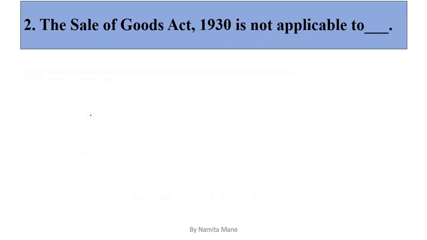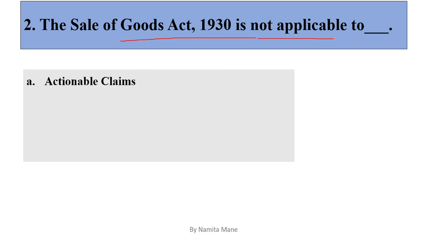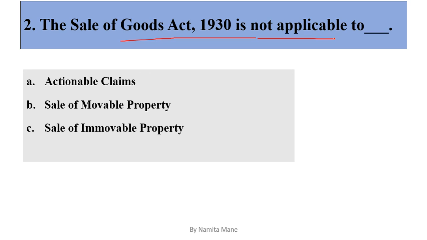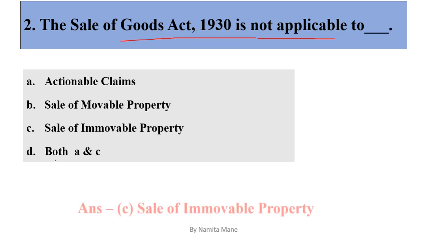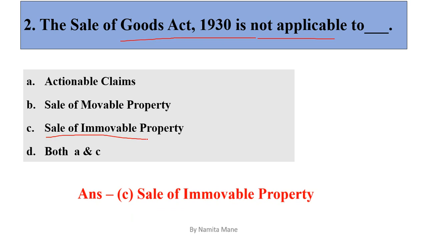Next question. The Sale of Goods Act 1930 is not applicable to. Options are option A actionable claims, option B sale of movable property, option C sale of immovable property or option D both A and C. So the correct answer is option C, sale of immovable property.